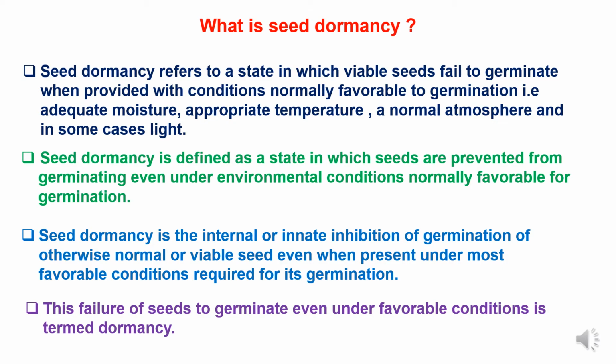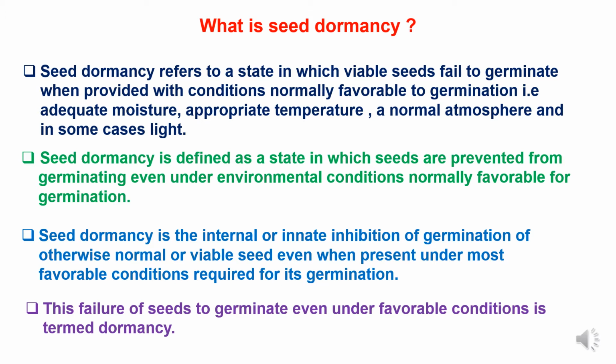What is seed dormancy? Seed dormancy refers to a state in which viable seeds fail to germinate when provided with conditions normally favorable to germination, like adequate moisture, appropriate temperature, normal atmospheric conditions, and in some cases light. In other words, seed dormancy is defined as a state in which seeds are prevented from germinating even under environmental conditions normally favorable for germination.